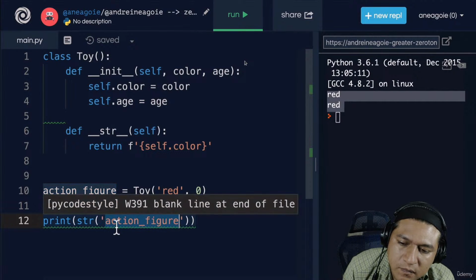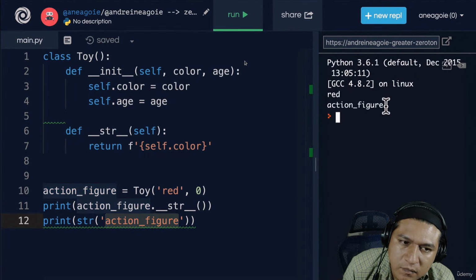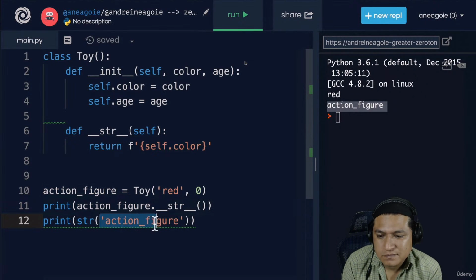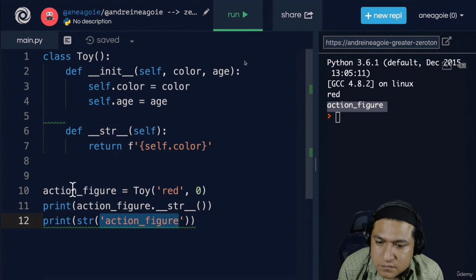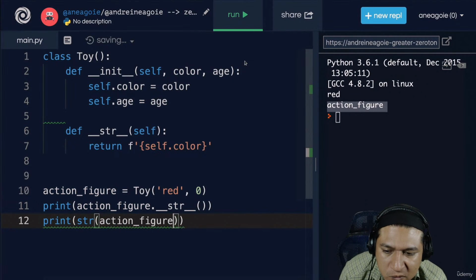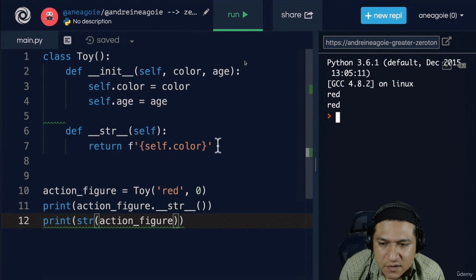It doesn't change things other than within action figure. If I run this, you'll see that it still runs action figure like this because this is a string. The str is only modified when we use it on this specific object, like so. What other neat things can we do?